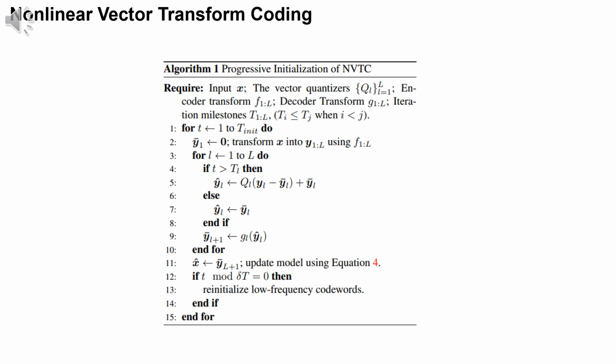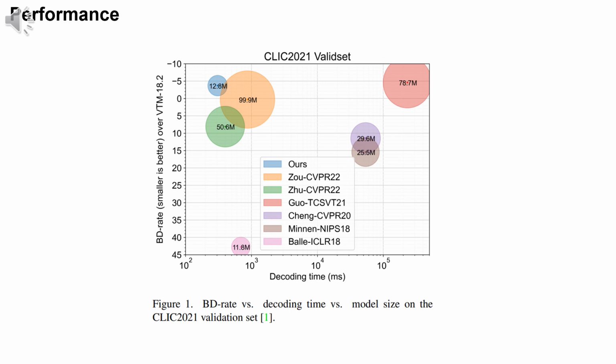We compare the BD rate, decoding time, and model parameters of different methods on the CLIC 2021 valid set. It can be observed that our method has the best rate distortion complexity performance. More importantly, compared to the recent VQ-based approach, ZOO, CVPR 2022, that relies on computationally expensive scalar transform and unconstrained VQ, our method has a significantly reduced model size, about 5 times smaller, faster decoding speed and better RD performance.